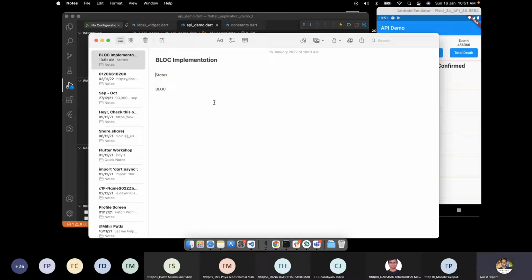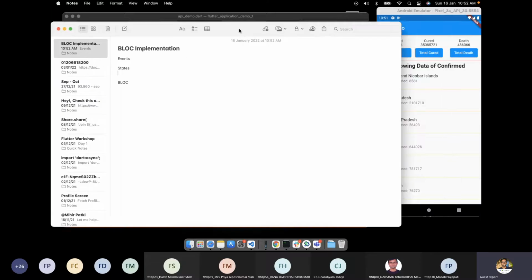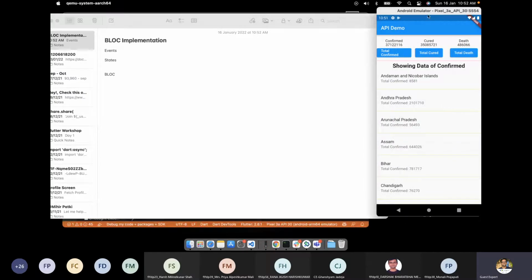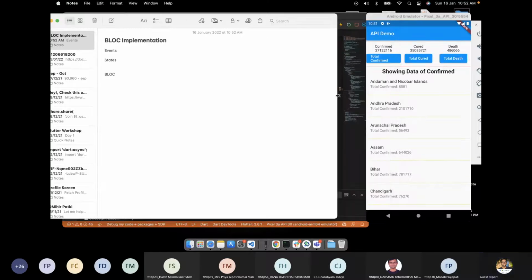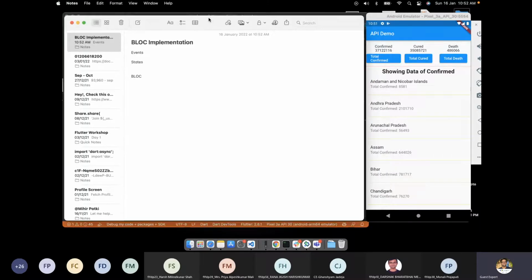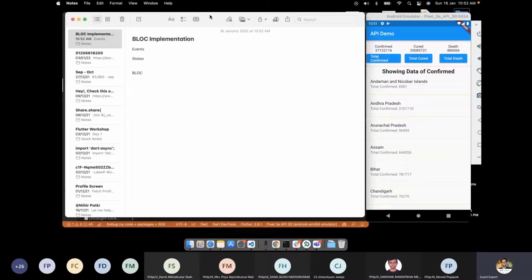So let's see how this screen would be implemented using BLoC. I'm not going to write the code, but I'm just giving you an idea of how different state management techniques will help you achieve the same thing, and which one is good and which one is bad, you can decide according to your use cases.